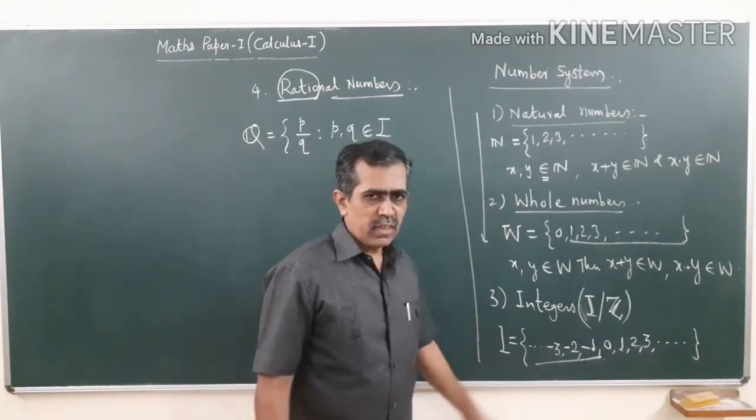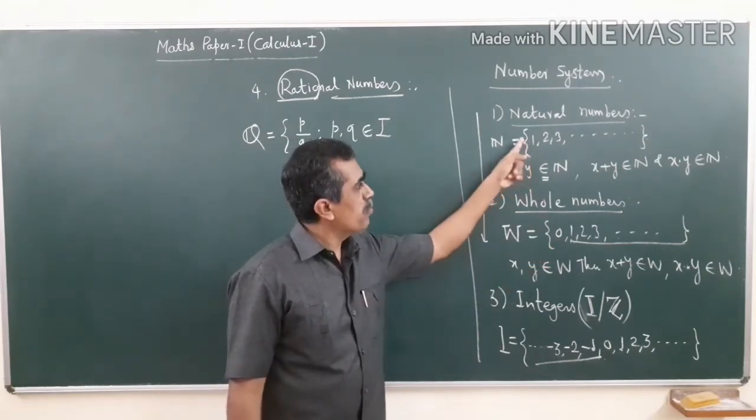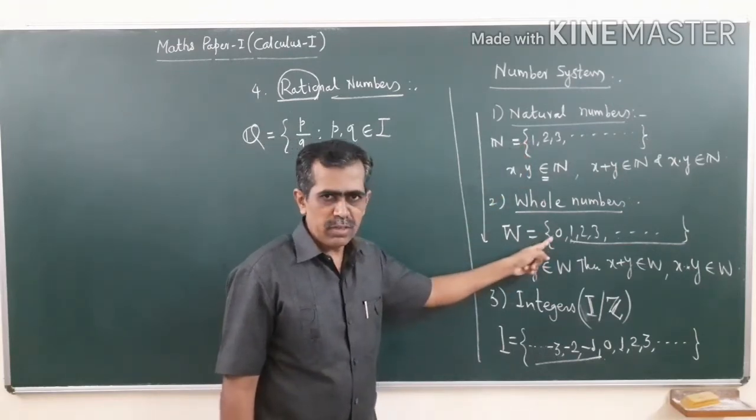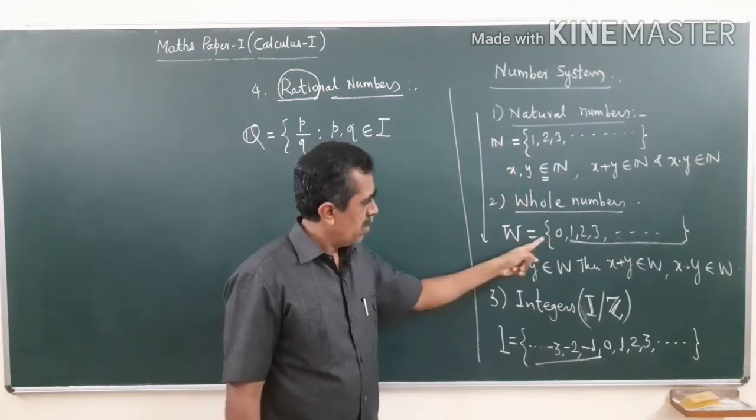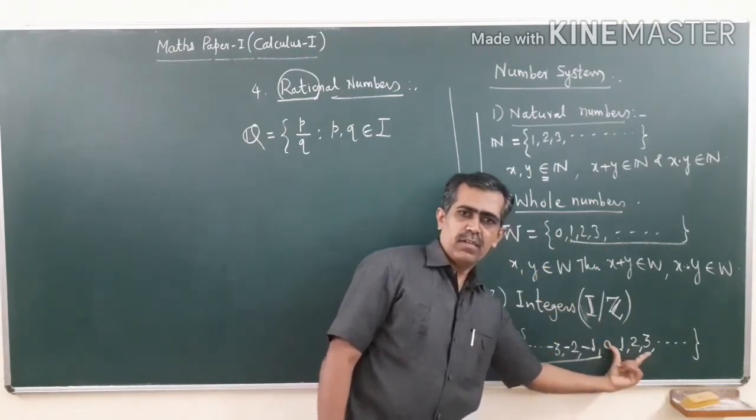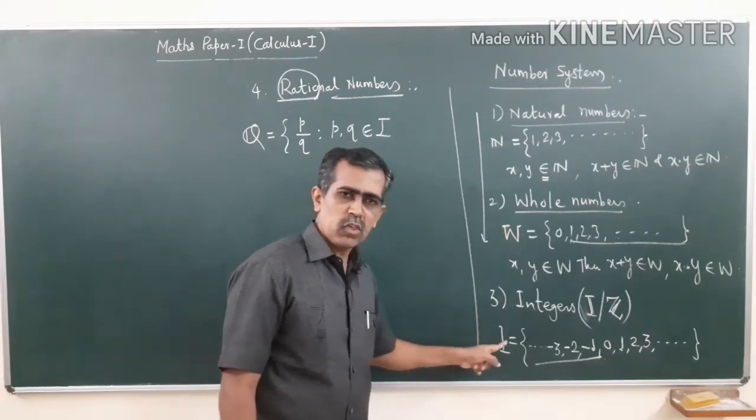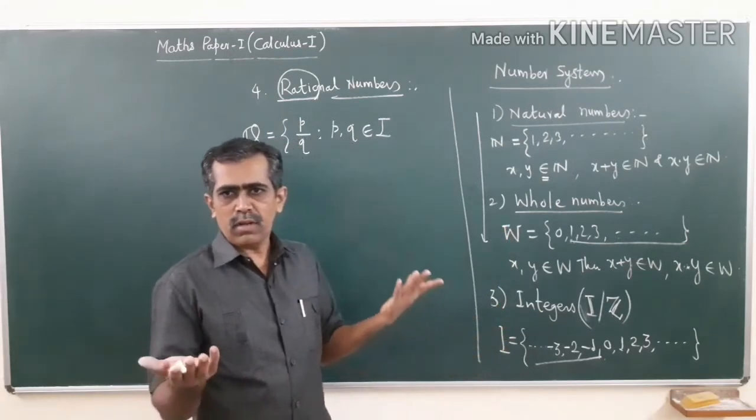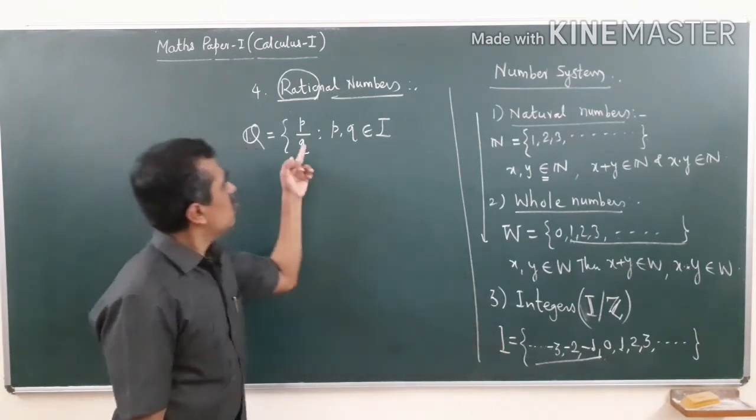Have you observed one thing? If you add 0 to this, you get this. So this set is a part of this. This is a subset of this. Again, all members of this set are a part of this set. So this set of whole numbers W is a subset of I. You have learned set theory in your 11th and 12th. And now I am extending this.